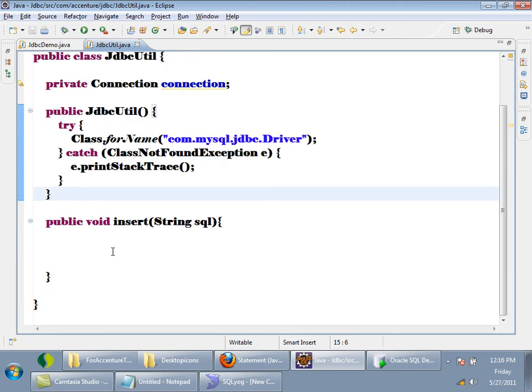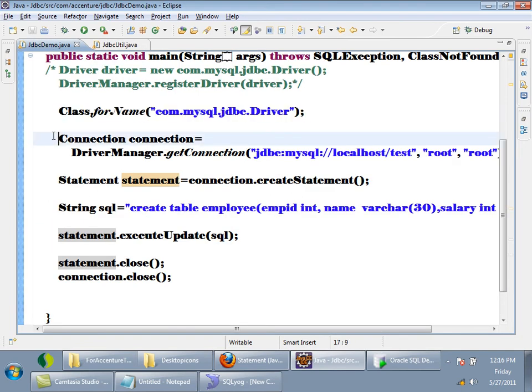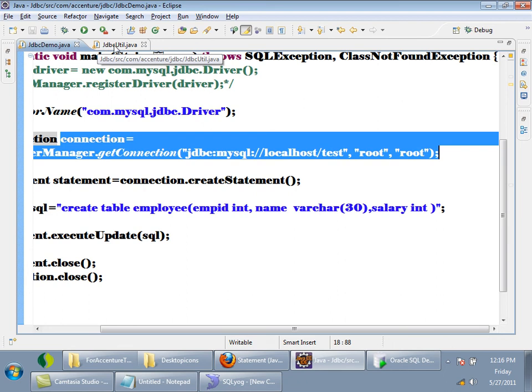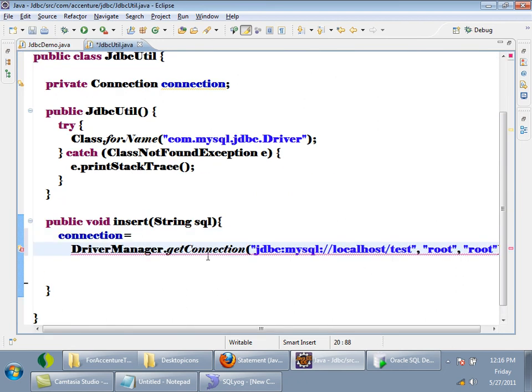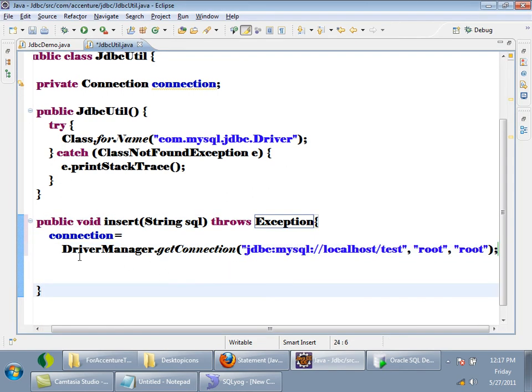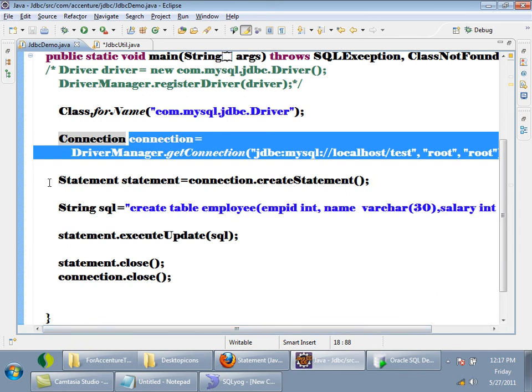And inside the insert method, I will write code for getting the connection, DriverManager.getConnection. This is throwing an exception, I will throw it here for simplicity. Then the next step will be to get an object of Statement.